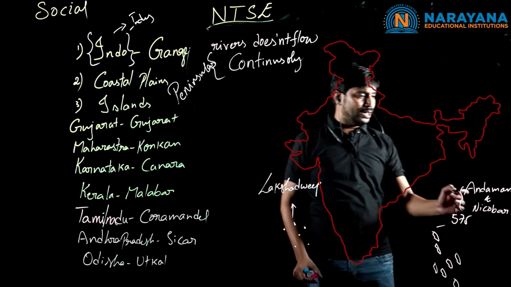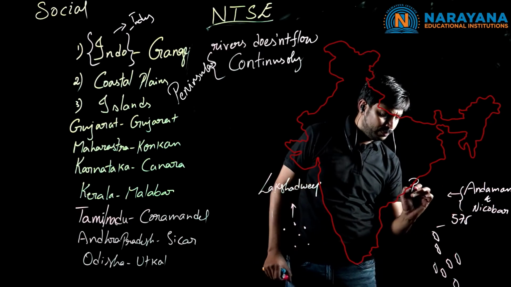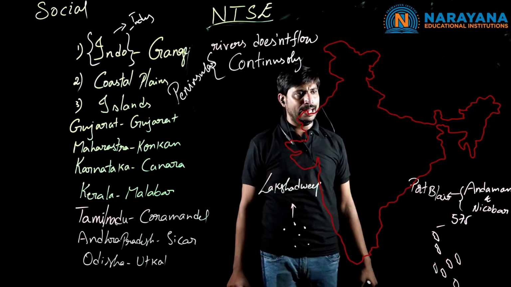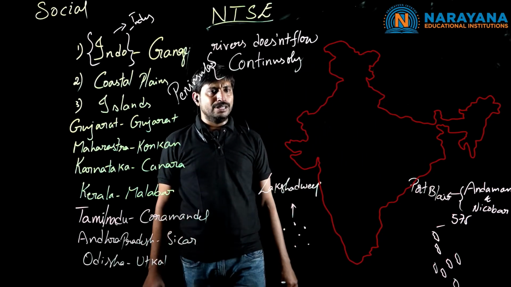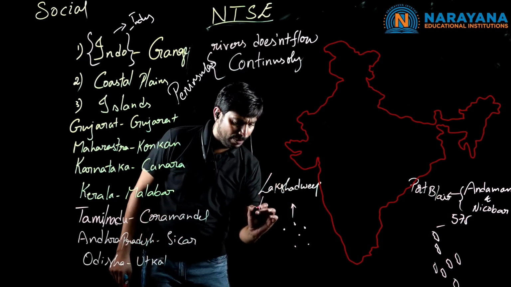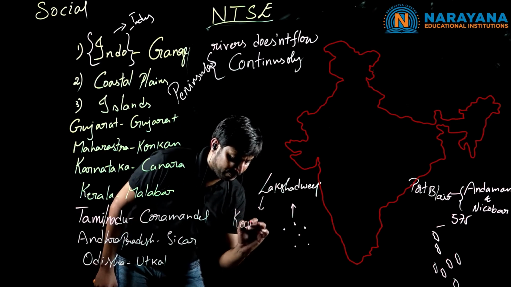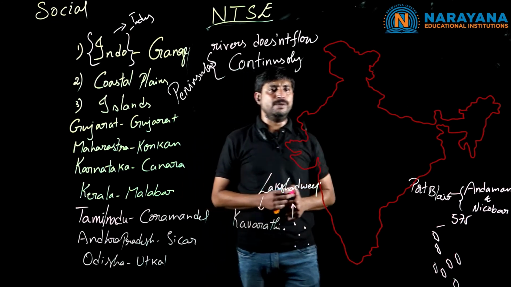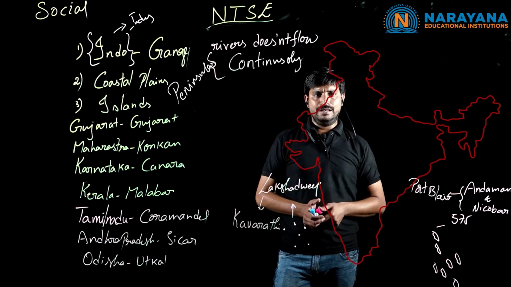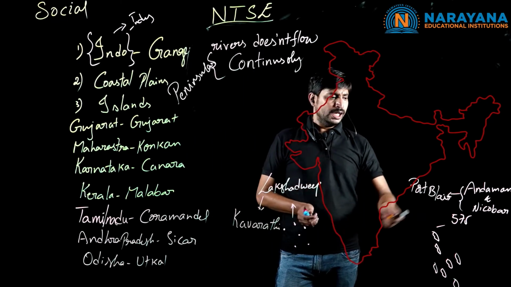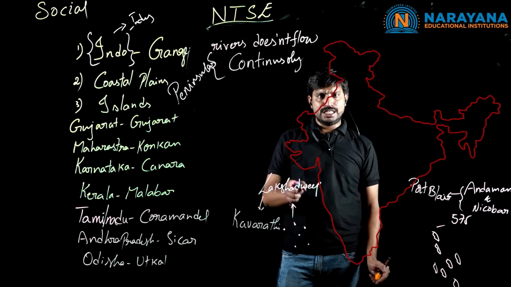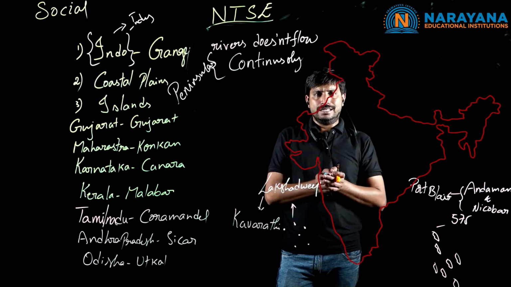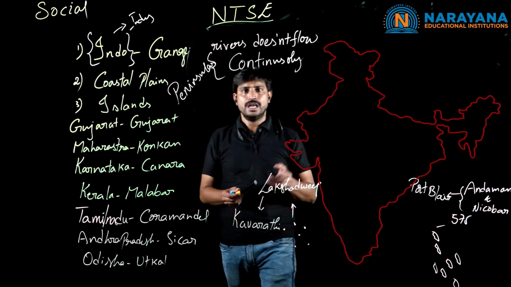What is the capital of Andaman Nicobar? Port Blair. Port Blair is the capital of the Andaman Nicobar Islands. Coming to Lakshadweep, the capital of Lakshadweep is Kavaratti. What is the difference between the Lakshadweep Islands and the Andaman Nicobar Islands? It is about how these islands have been formed.